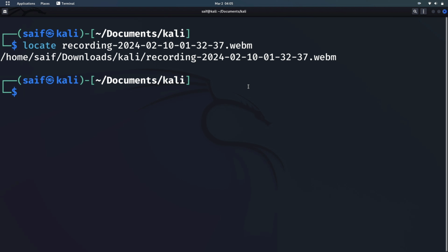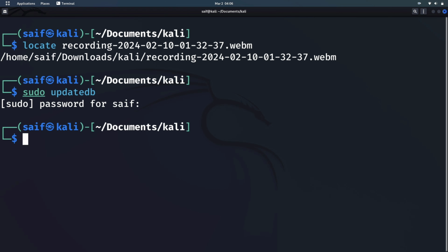So sometimes it happens that the locate command does not work. It is because the database of this file system is not updated. So if in your case the locate command does not work, you can use the command updatedb. You have to use sudo before typing this. When you hit enter, it will ask for the root password, and you will hit enter after entering the password. Then it will update the database. Now you can use the locate command to locate your particular item, and it will show you the results.